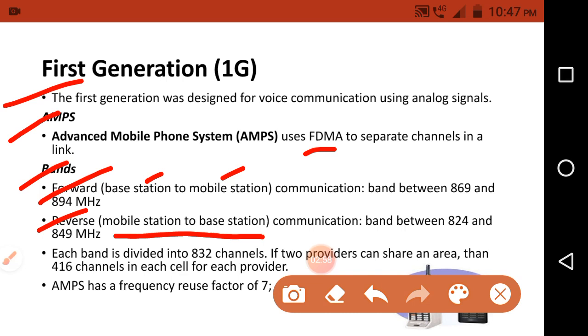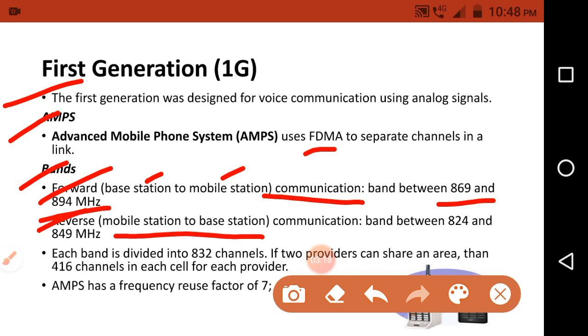We allocate a separate band for each communication. For the forward communication we assign the frequency range between 869 and 894 megahertz.